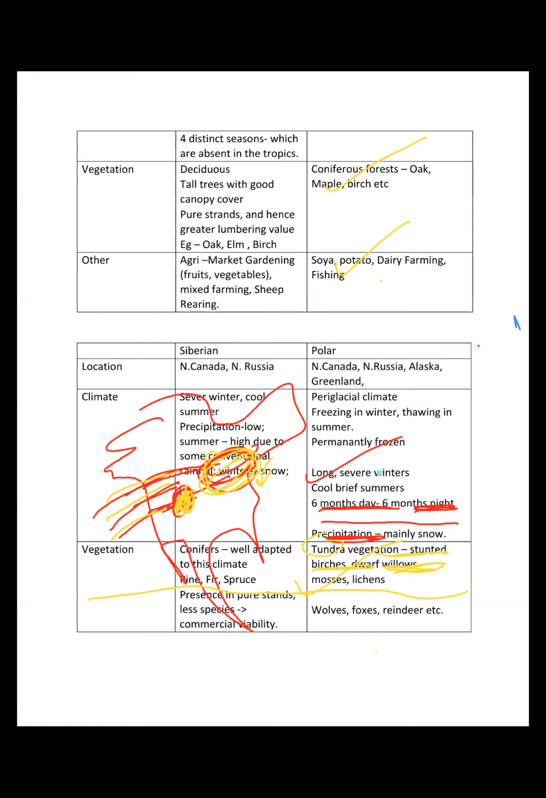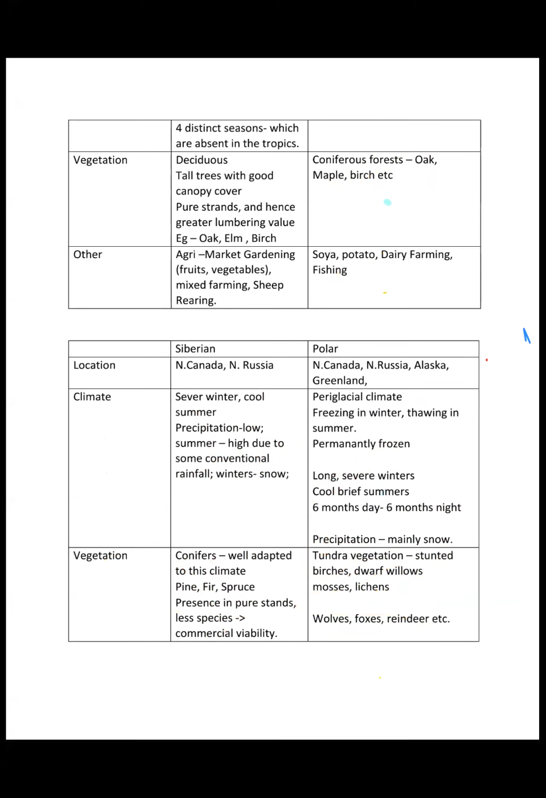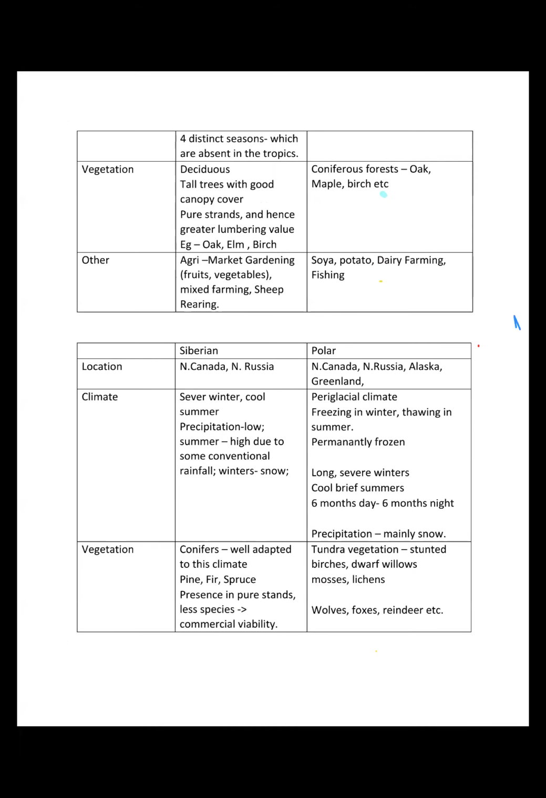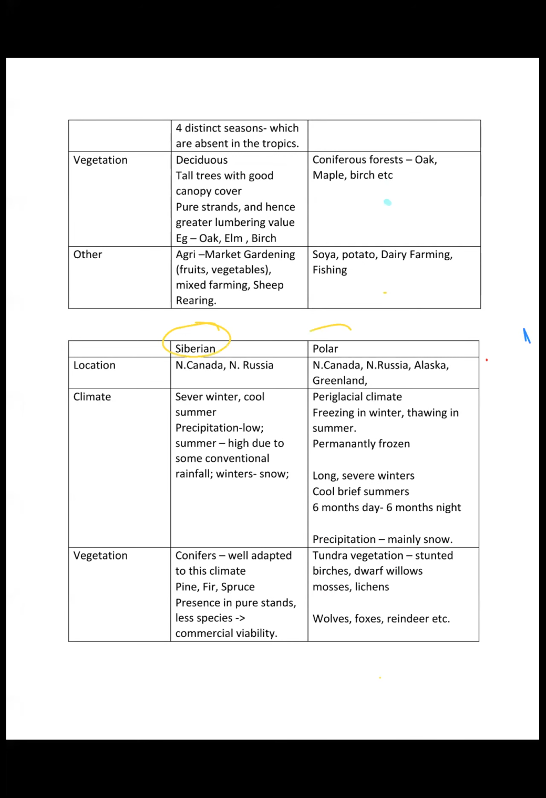Clear with this? We've done all the major climates. Now, whatever is remaining is very easy; we can just discuss it here only. The Siberian type of climate and the polar type of climate, right?